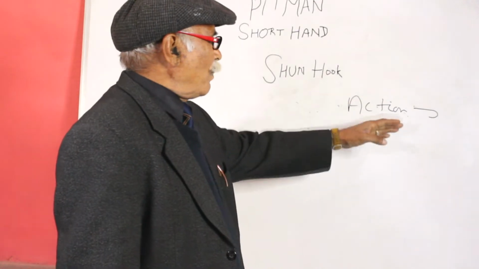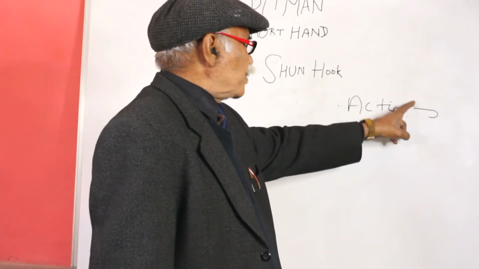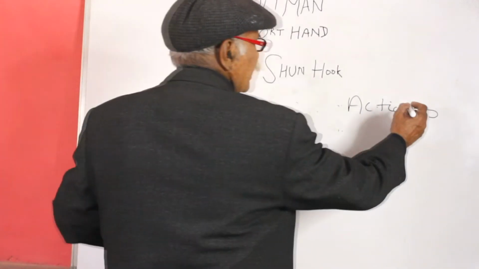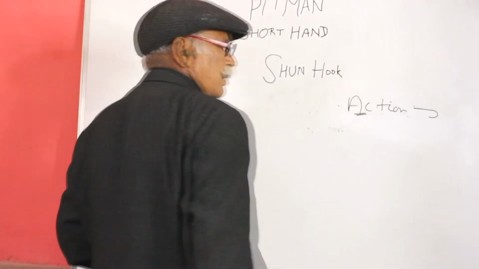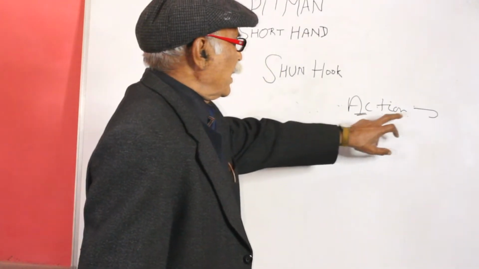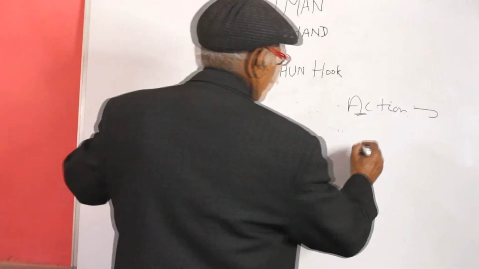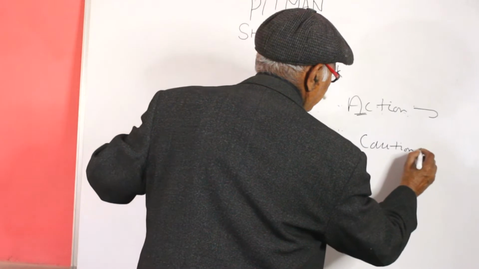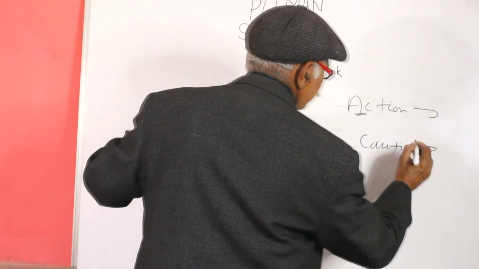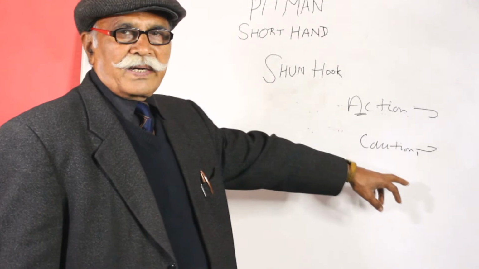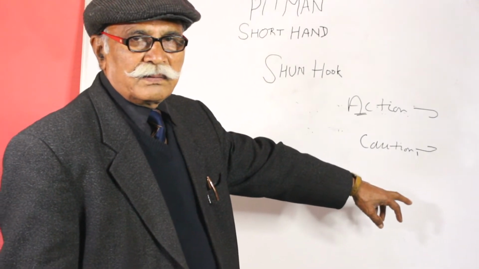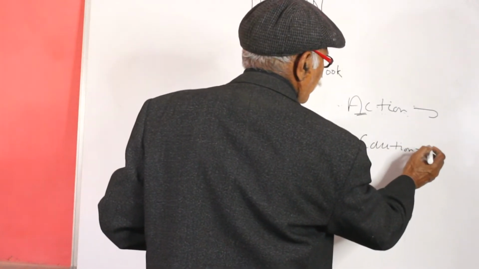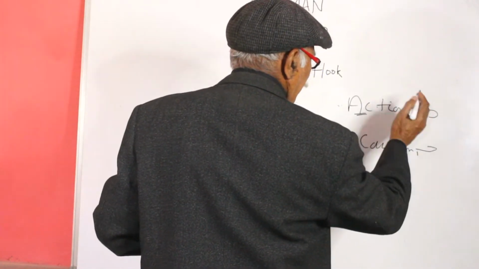The vowel, or sun hook, is used just opposite of the vowel, like action. So here is the vowel and it is used just opposite. Caution. So it is used in caution, right? Vowel is here, sun hook is here, and vowel is here, sun hook is here.